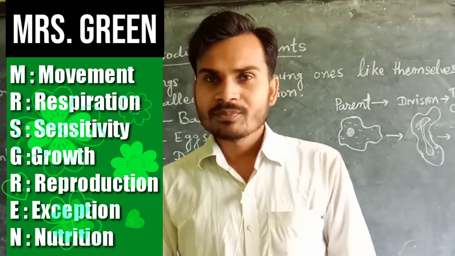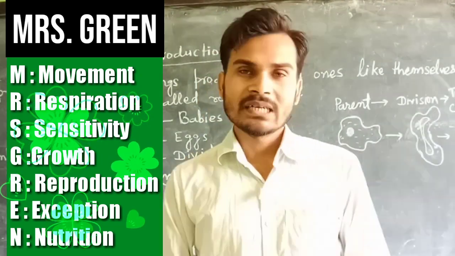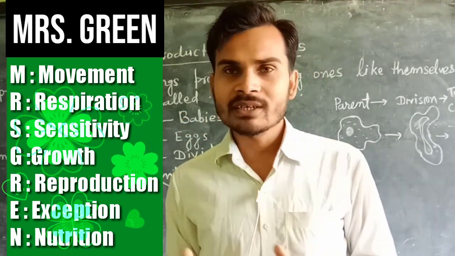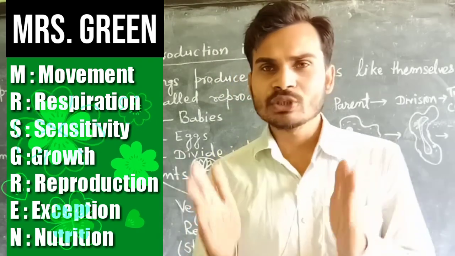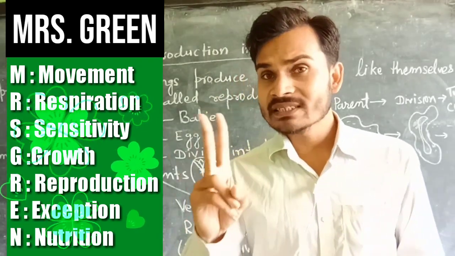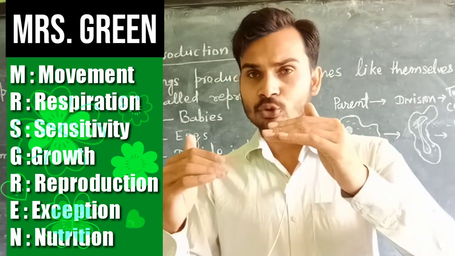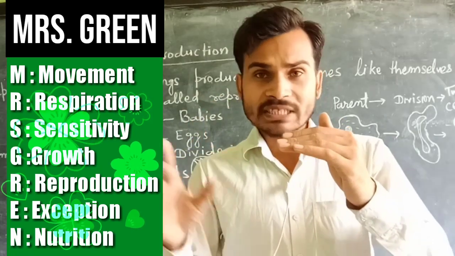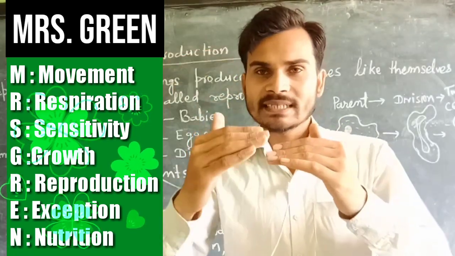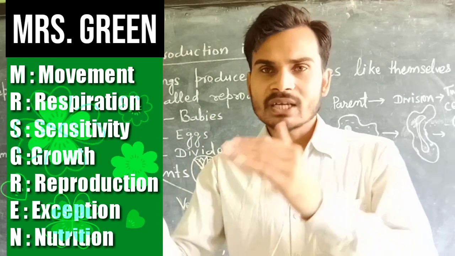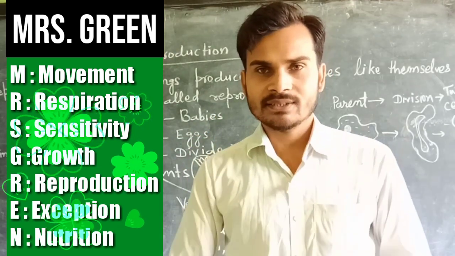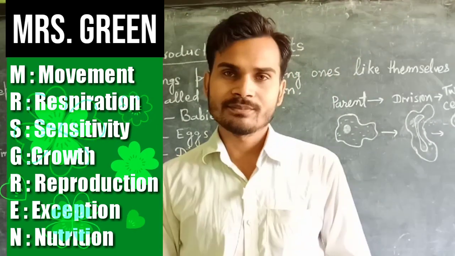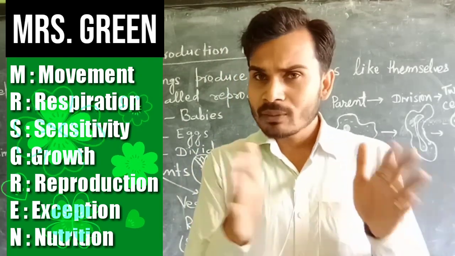So it is reproduction. And how do plants reproduce? Plants can reproduce in two ways: reproduction by flower and vegetative reproduction. As you know, a plant has two main systems: the root system under the soil, and above the soil the shoot system. Under the soil, the root exists, and above the soil a stem as well as branches, leaves, and flowers exist.